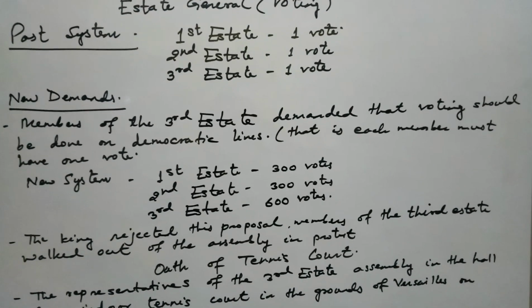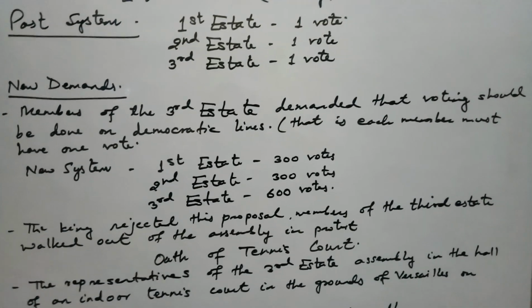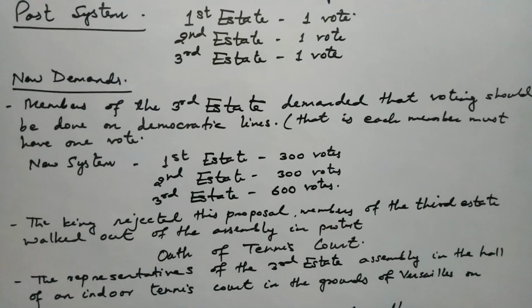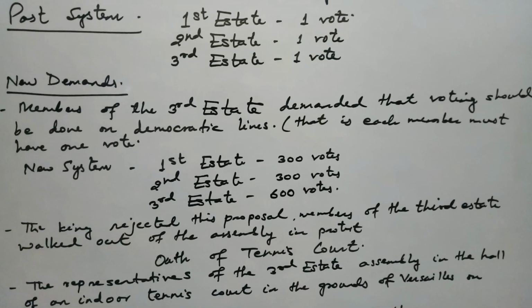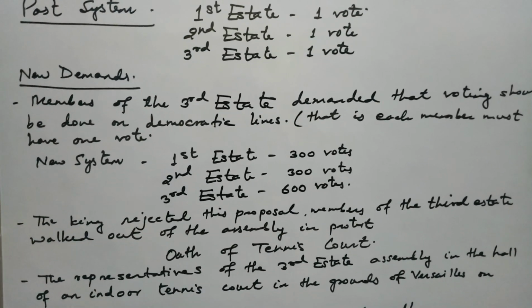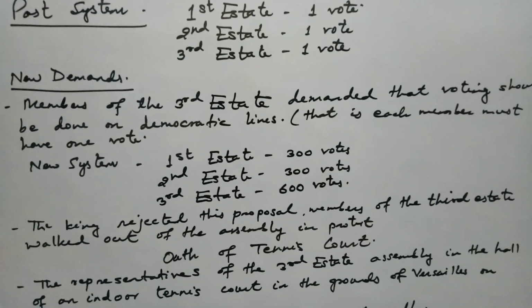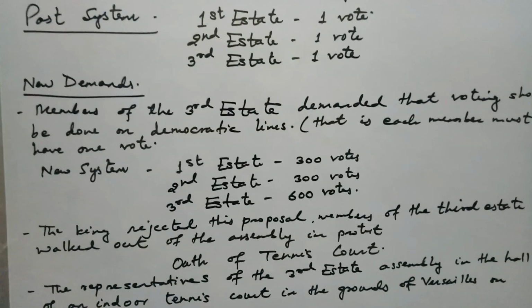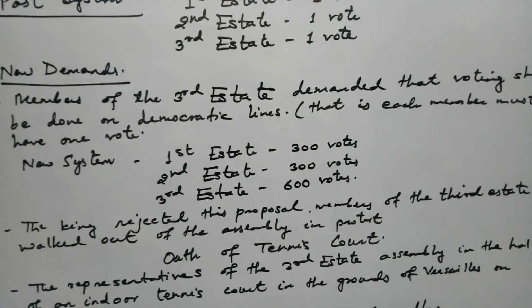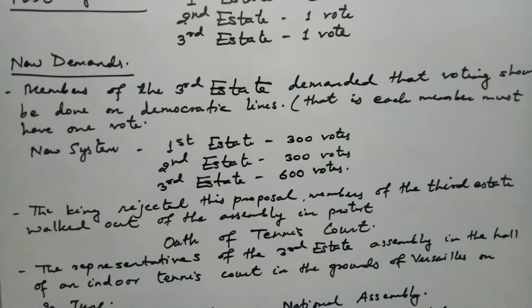Now what does this new system say? The new system says that the first state has 300 members, therefore the first state will have 300 votes. The second state has 300 members, therefore it will also have 300 votes. The third state has 600 representatives, therefore the third state will have 600 votes.